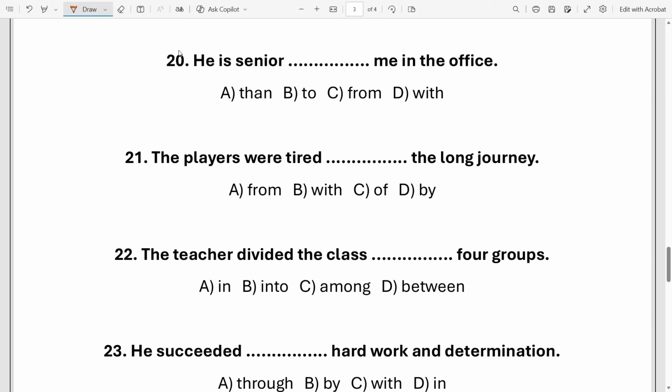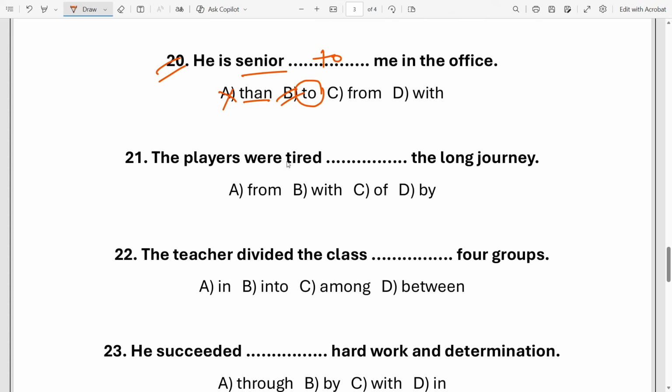Next, this is 20th. He is senior dash me in the office. Apparently, it seems that option A, then, is the right answer. No, then will be totally inappropriate. Then is not the right answer. The word senior is always followed by the preposition to. So he is senior to me in the office. Understand? So senior, junior, superior, inferior are always followed by the preposition to. Okay? Good. So look at the next one.